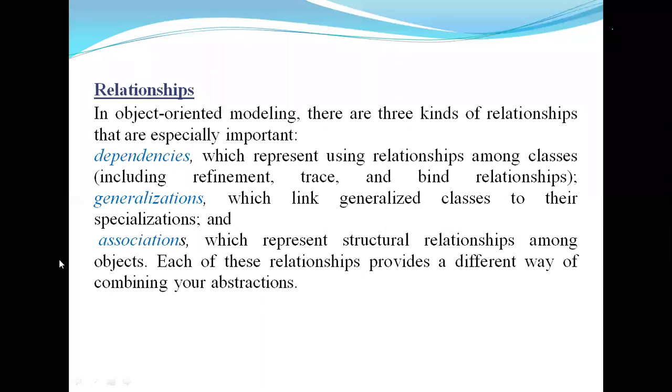Next, association, which represents the structural relationship among the objects. Each of these relationships provides different ways to combine your abstractions. Suppose for Gmail we have a username. Every username has some password. So association is the structural relation among the objects.